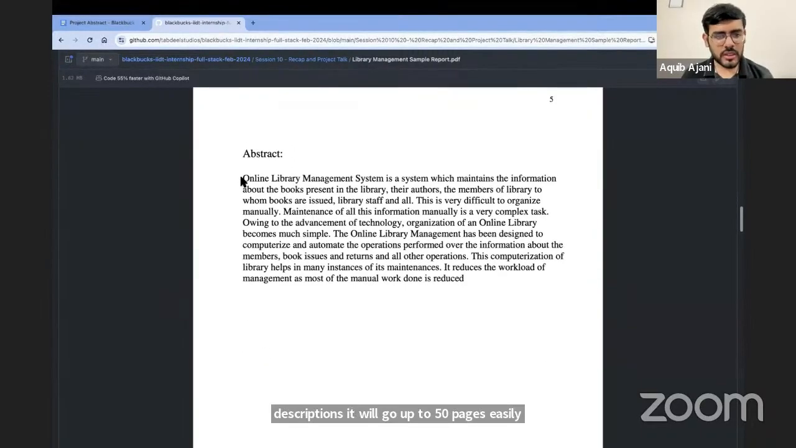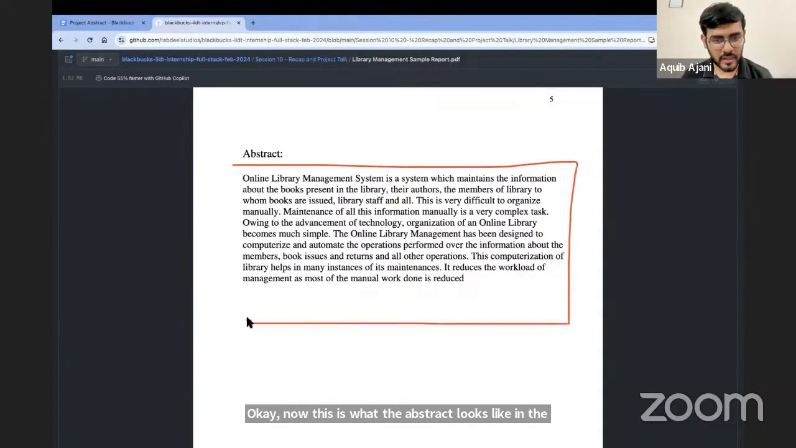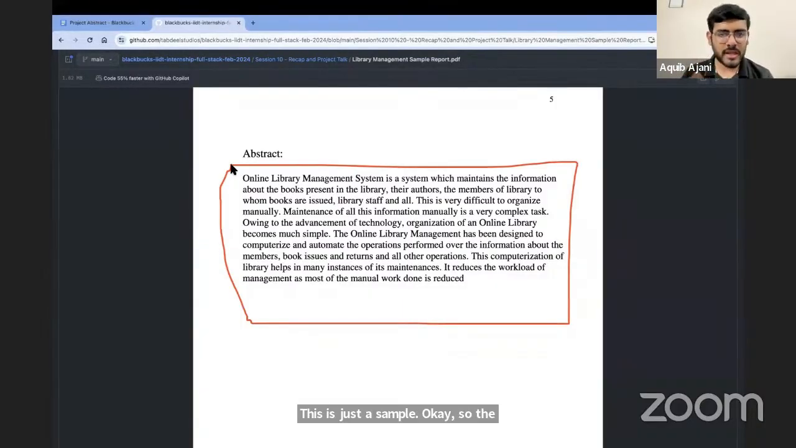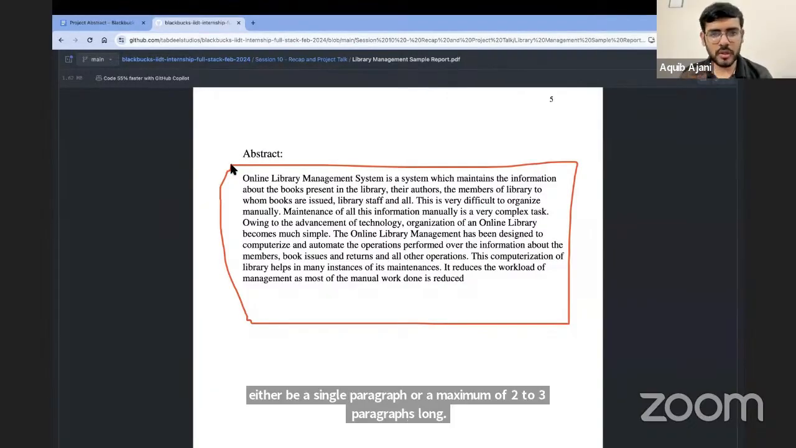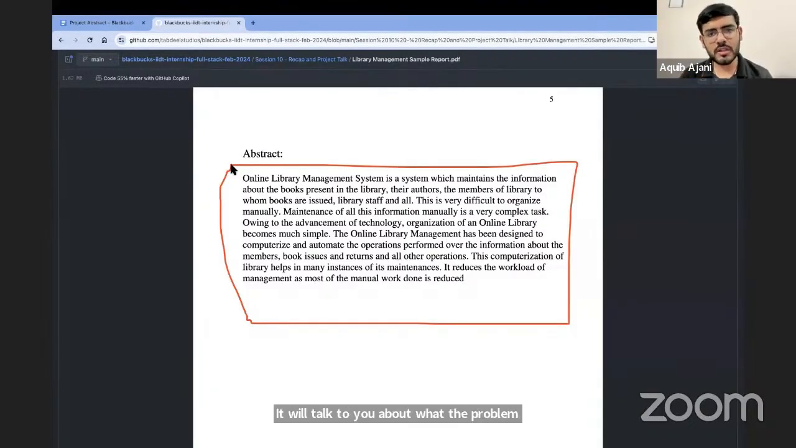Now, this is what the abstract looks like in the document. Again, this is not your abstract. This is not the project that you are supposed to build. This is just a sample. The abstract will either be a single paragraph or a maximum of 2 to 3 paragraphs long. It will talk about what the problem statement is and what the solution to that problem statement is, which is what you are supposed to build, as well as the current scenario.